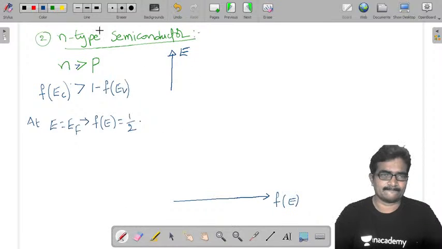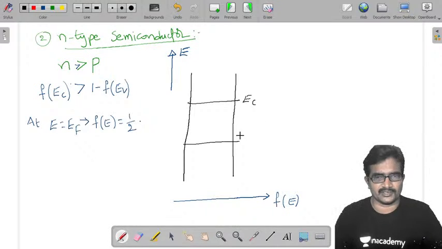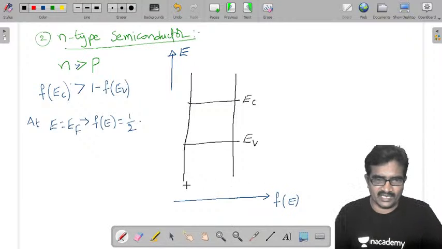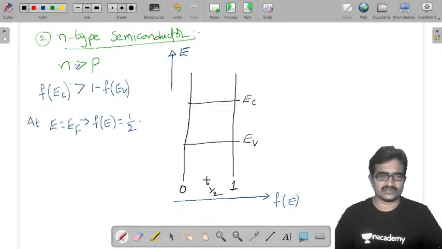So now, like this. Now here this is going to be EC and it is going to be EV. So F of E value, this is the starting point, so its probability is 0 here. Here probability is maximum, 1 by 1. Here at the center it is 1 by 2. Okay, so for my easy understanding I am just extending this.